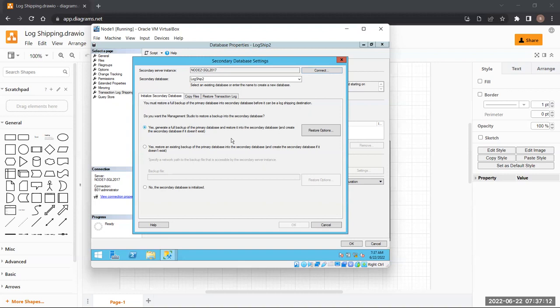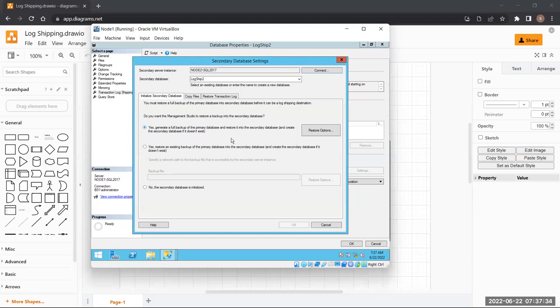Second option says: yes, restore an existing backup of the primary database into the secondary database and create the secondary database if it doesn't exist. It basically means I have taken the backup, you restore it. Half lazy people, right? Then come the active people.